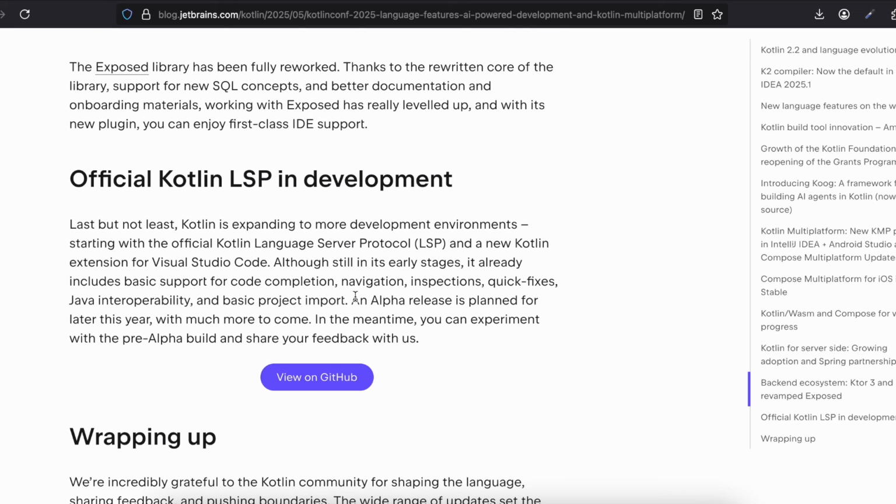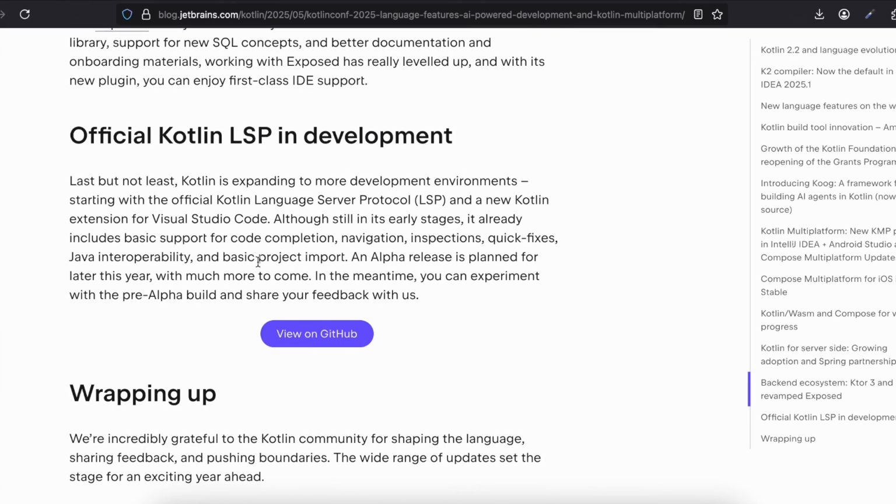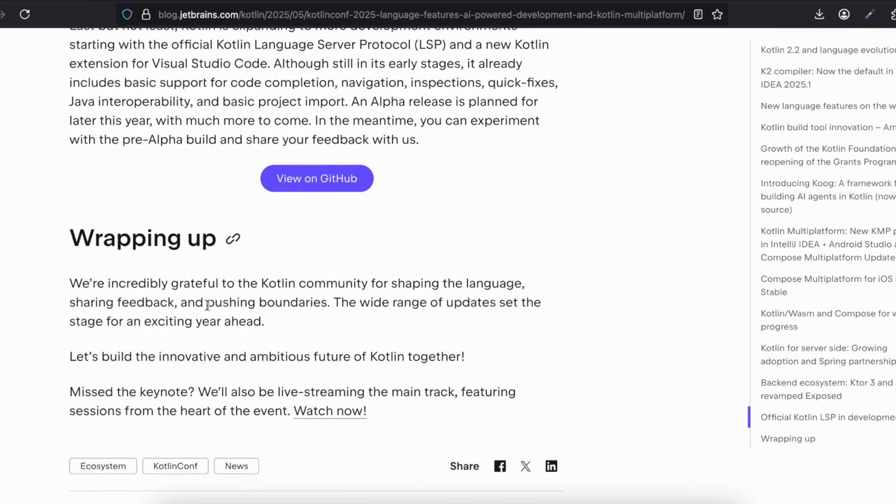Official Kotlin LSP in development. Last but not least, Kotlin is expanding to more development environments, starting with the official Kotlin language server protocol and a new Kotlin extension for Visual Studio Code. Although still in its early stage, it already includes basic support for code compilation, completion, navigation, inspection, quick fixes, Java interop, and basic project import. An alpha release is planned for later this year with much more to come. In the meantime, you can experiment with the pre-alpha build and share your feedback with us.